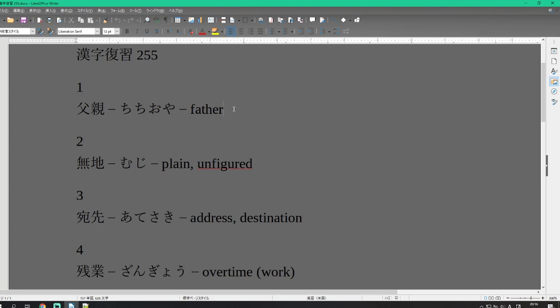Our first word for the day is chichi oya. Chichi on the left side is a father, oya on the right side is a parent. Chichi oya is your father. Chichi oya, the father parent, is your father. Chichi oya. Chichi oya is your father.